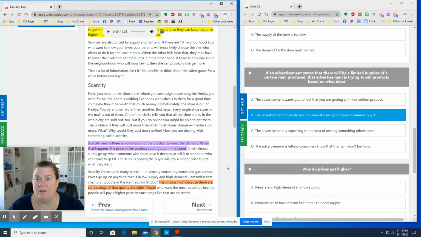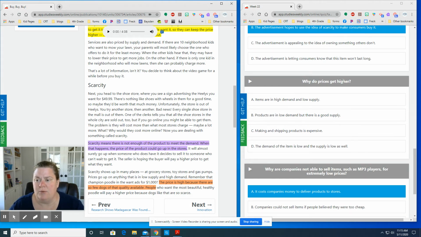Right before the coronavirus, the man bought all the hand sanitizer in his area, and he was going to try to sell that for a higher price, and he got in trouble. So sometimes there are actually laws to protect consumers against things like that. But if it's just a normal advertisement, that's one way that advertisers can kind of lure you in. They can kind of persuade you or attract you toward their products.